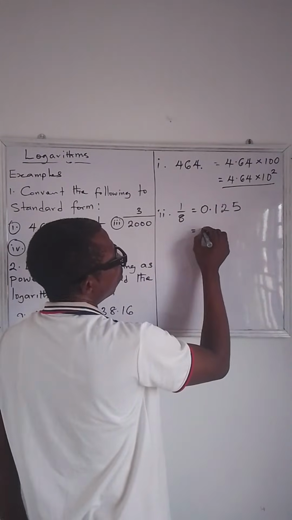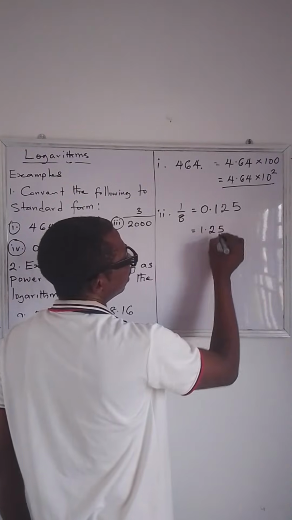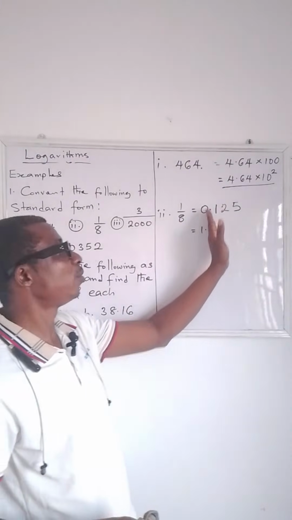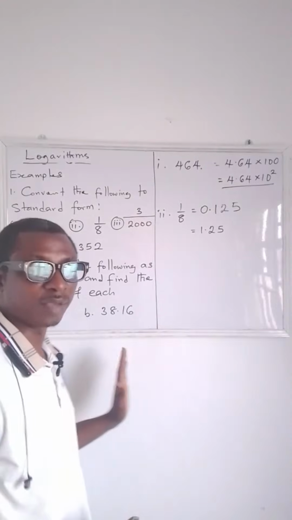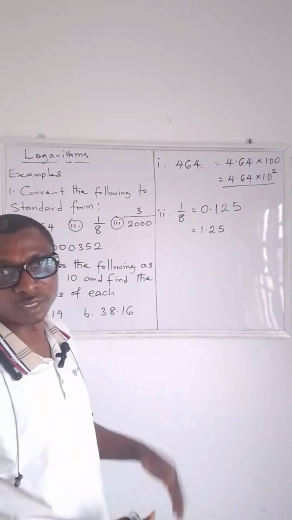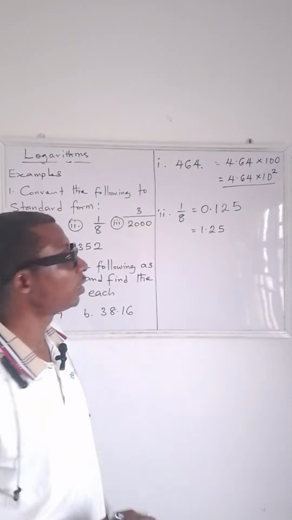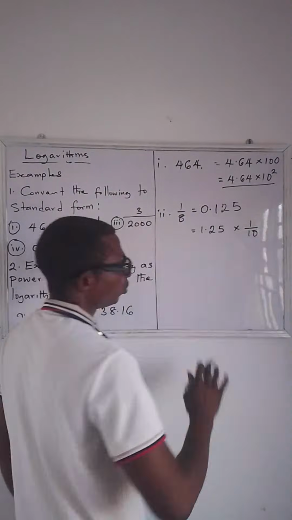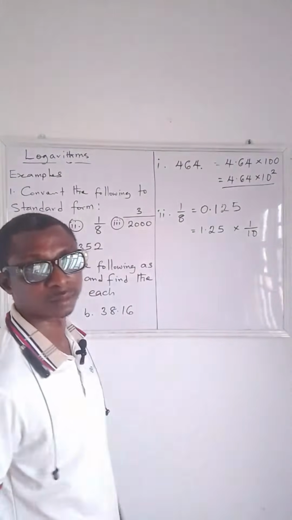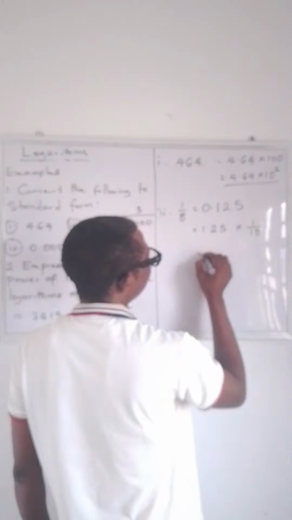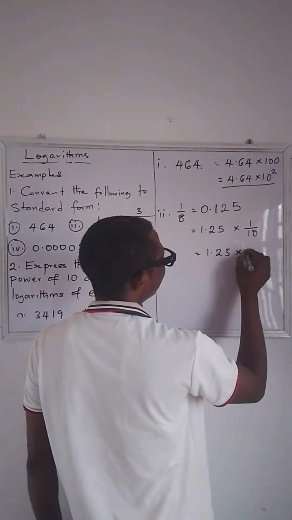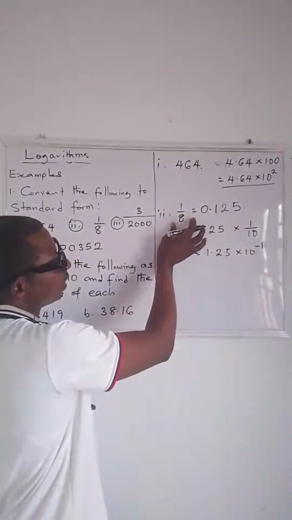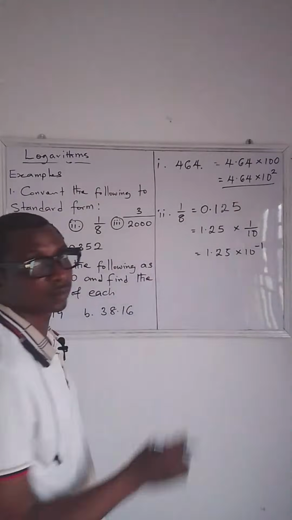Now let's move the point to the back of the first significant digit. So you have 1.25. You can see we moved the point to the back. In your number line, if you are moving to the back, that means you are moving to the negative side. So this is going to be times 1/10 because you moved your point to the back. This is the same thing as 1.25 times 10 raised to the power minus 1. So the standard form of 1/8 is this.